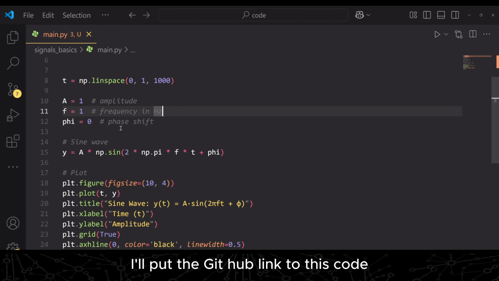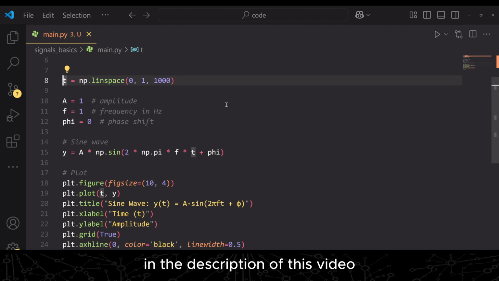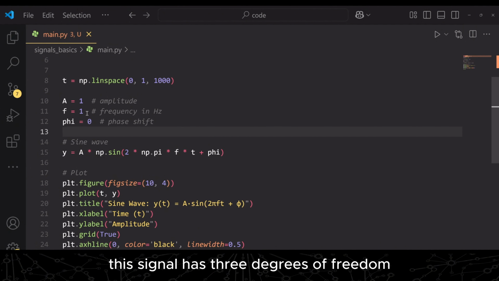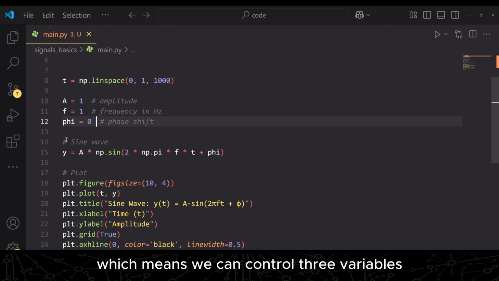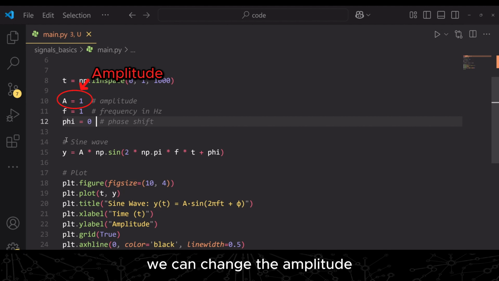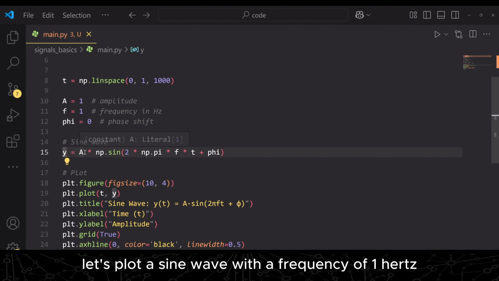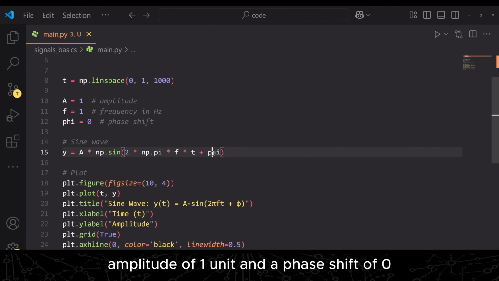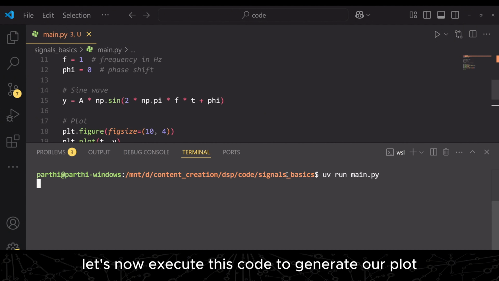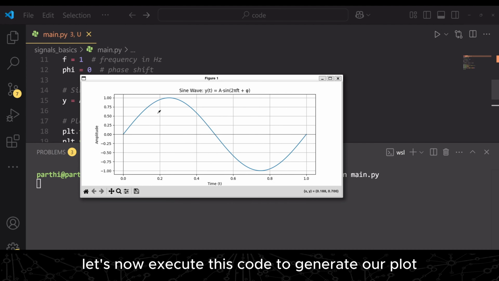Let's write a small Python code to visualize a simple analog signal, which is a sine wave. I'll put a GitHub link to this code in the description of this video. This signal has 3 degrees of freedom, which means we can control 3 variables that will change the generated signal. We can change the amplitude, which is A, the frequency f, and the phase shift phi. Let's plot a sine wave with a frequency of 1 Hz, amplitude of 1 unit, and a phase shift of 0. Let's now execute this code to generate our plot.